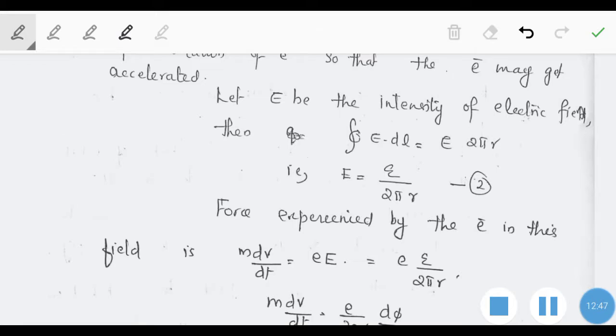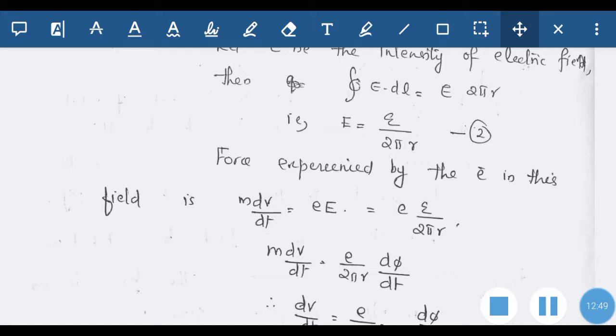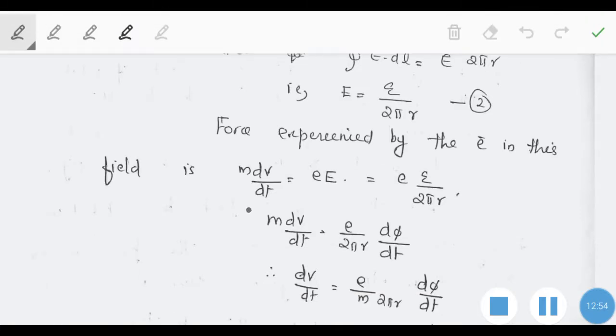So the force experienced by the electron in this field is given by mass into acceleration. Force by charge is equal to electric field, so that is equal to e into E, which is e into epsilon divided by 2 pi r. So m into dv by dt is equal to e divided by 2 pi r into epsilon, and epsilon is nothing but minus d phi by dt. So dv by dt is equal to e by m into 2 pi r into d phi by dt.